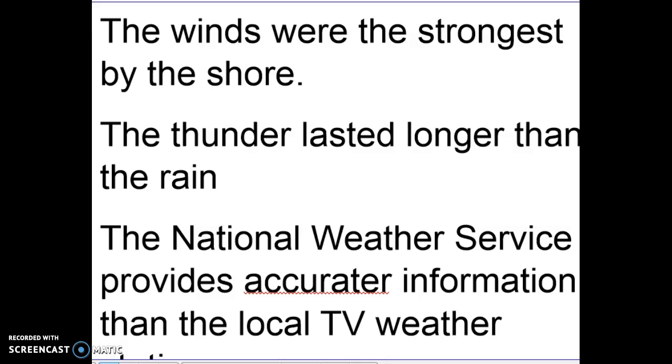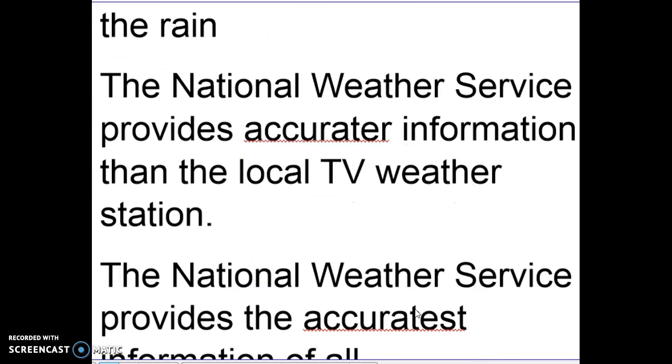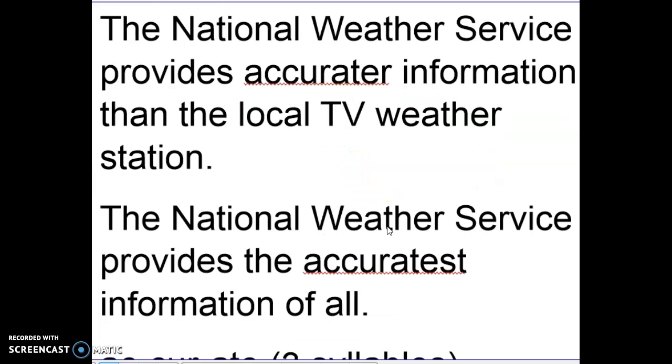So, going down here to my examples up here on the smartboard, we have the National Weather Service provides accurater information than the local weather station. Well, accurater is too long of an adjective to describe information, and adding the suffix er does not make sense.